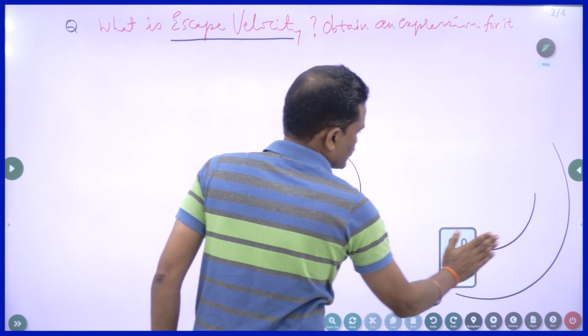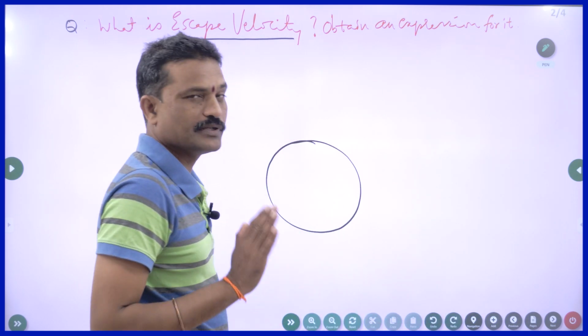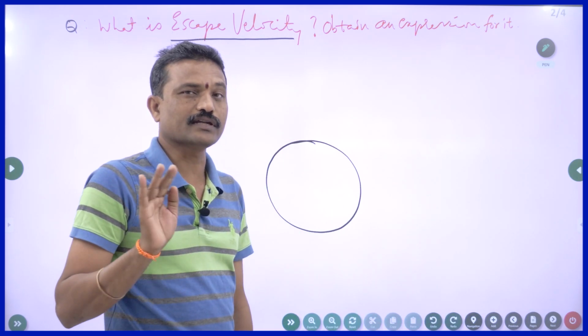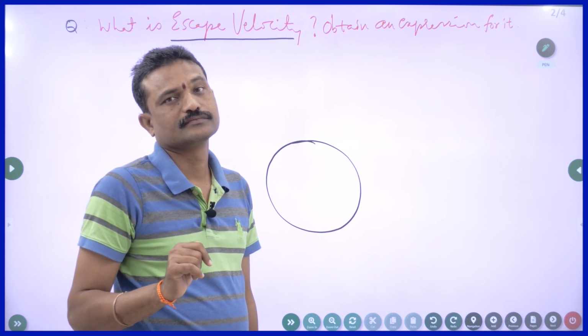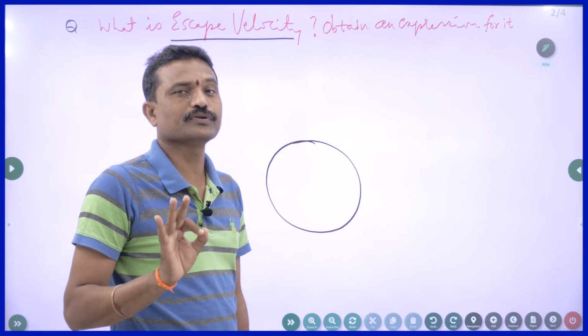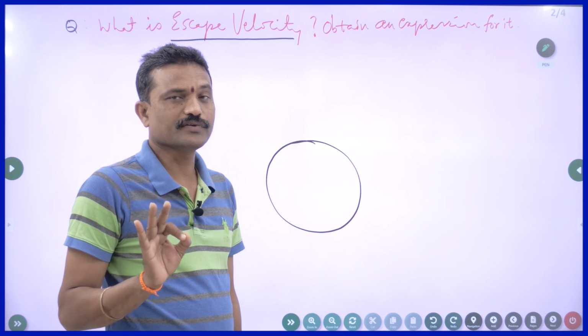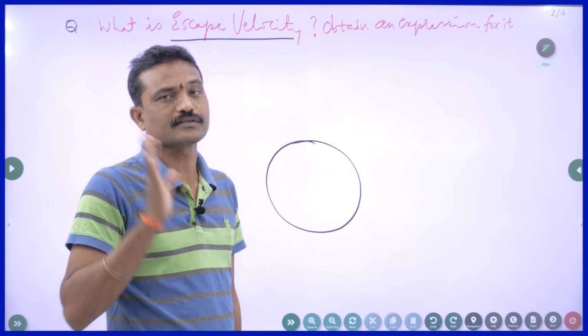That is the minimum velocity that is to be given to an object so that it never returns, or so that it escapes from the gravitational attraction. Very simple definition.